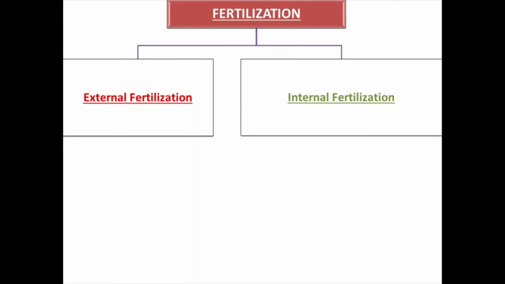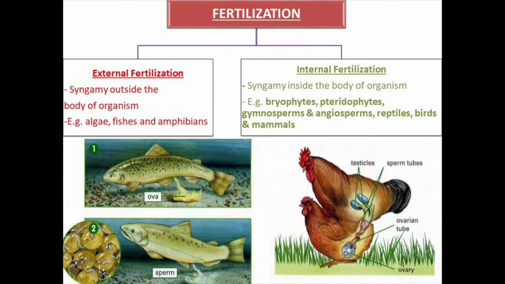Fertilization is of two types: external fertilization and internal fertilization. As the name indicates, external fertilization takes place outside the body of an organism. If it takes place outside the body, the number of gametes formed will be more.